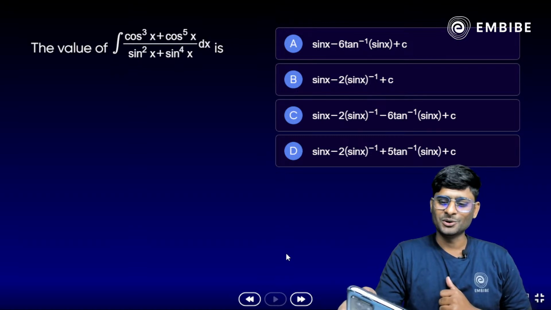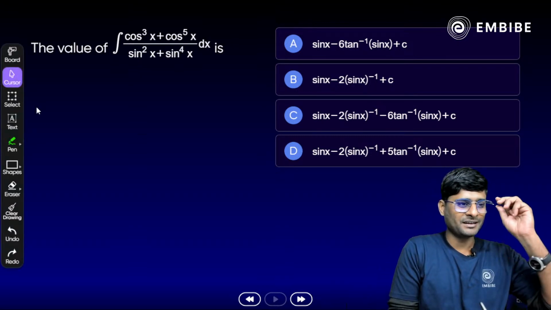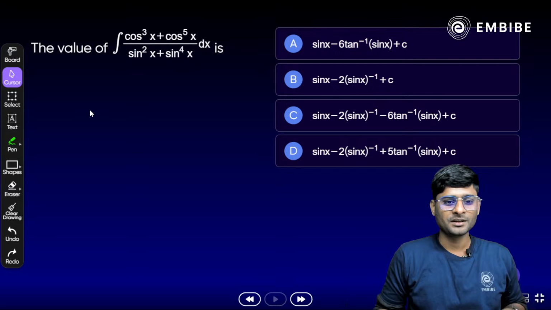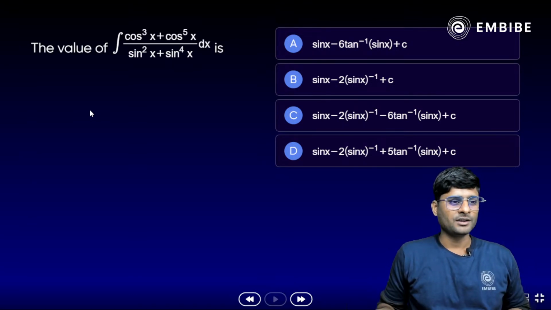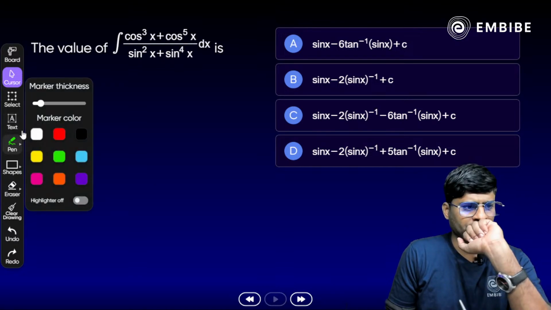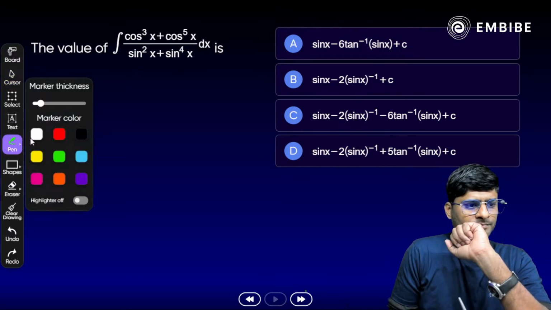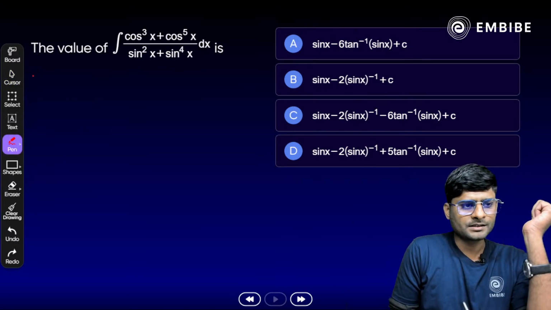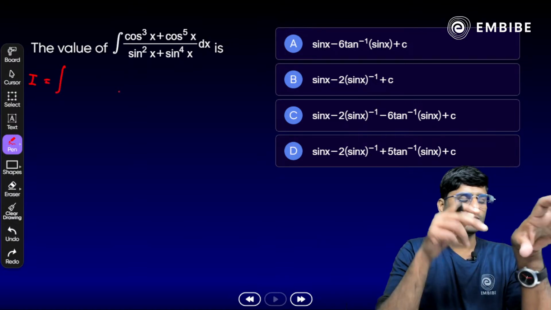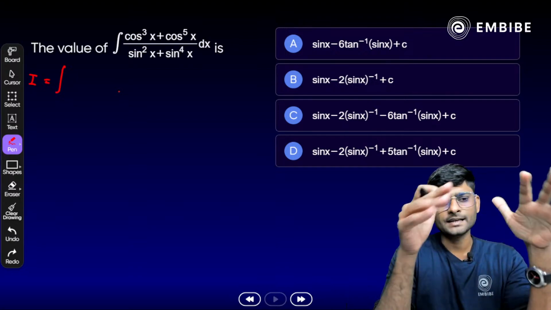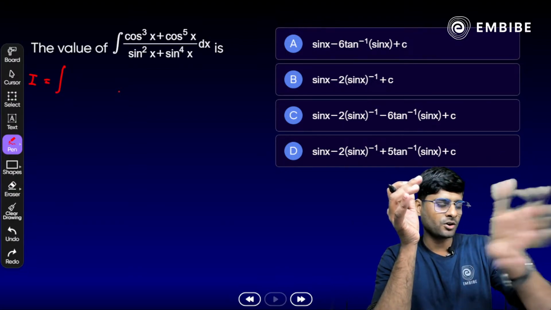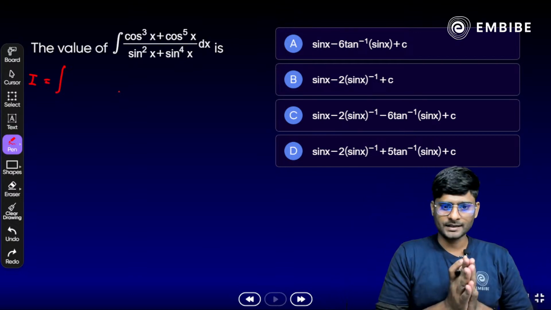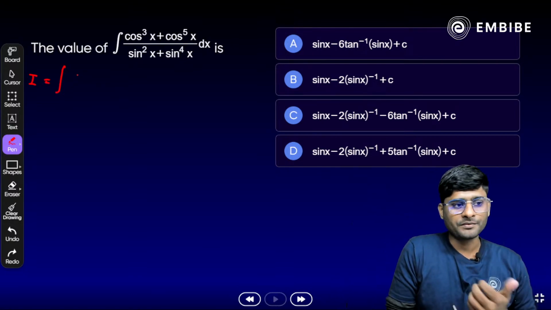Okay, Arpit, yes, definitely we will do all those questions here. So let's take a look. In the numerator, it should be like I is equal to what we have here? Cos raised to power 3x plus cos raised to power 5x upon sin square x plus sin raised to power 4x dx. So just try to take a common cos x from the numerator. Yes, take cos x common. So what do we get here?